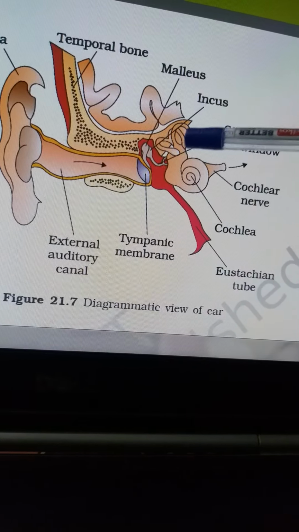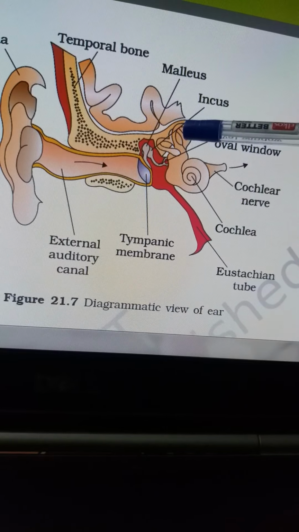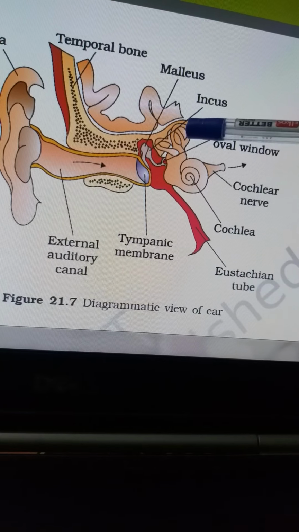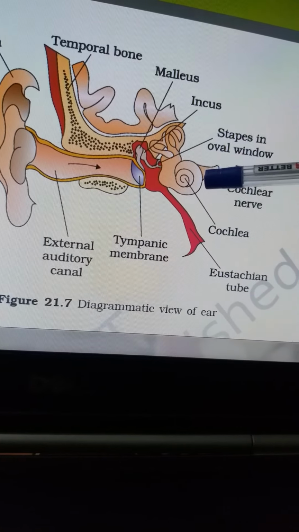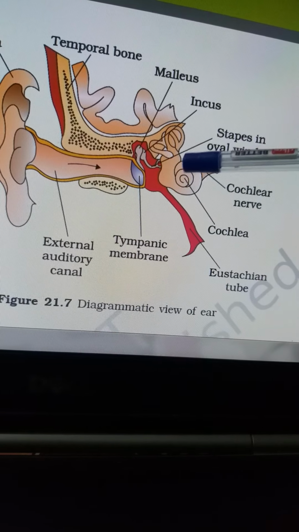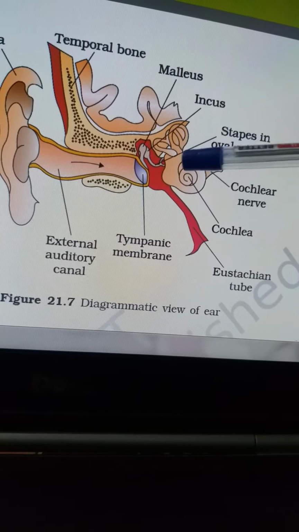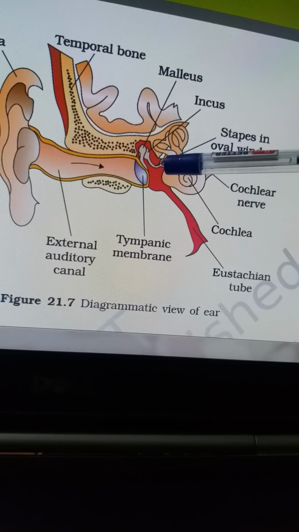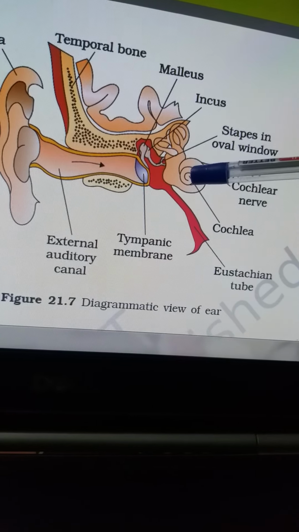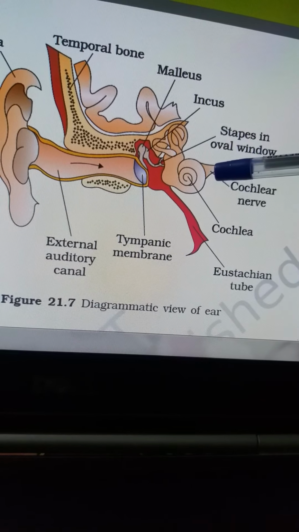This portion is specifically responsible for balancing of your body, and this portion is the cochlea, the inner part. And here is the oval window, and from the cochlea comes the afferent auditory nerve.